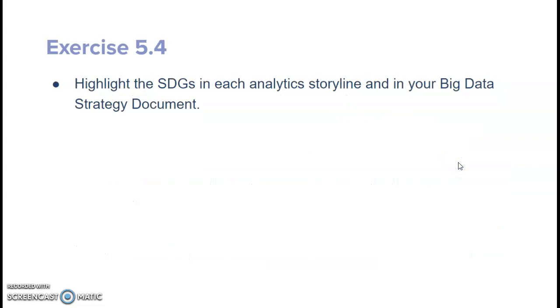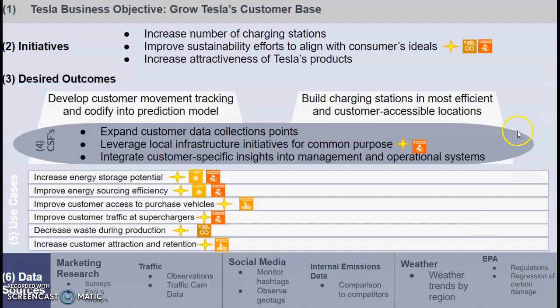And then lastly, we are supposed to highlight the SDGs in each analytic storyline listed on our big data strategy document. So we've been talking about this a lot recently. And so we just went through and added stars beside everything that overlapped with the SDGs that we just identified. We also put these little icons to say which explicit SDG strategy it fits in best with.